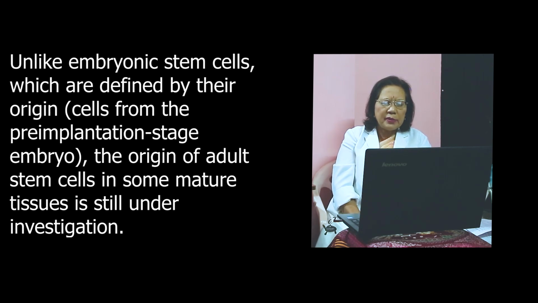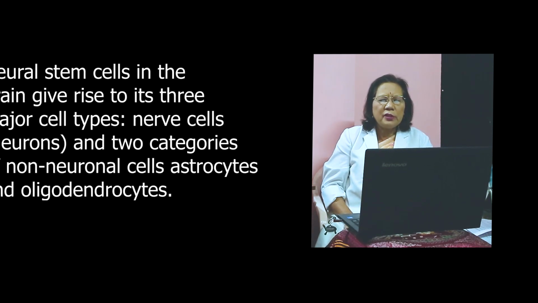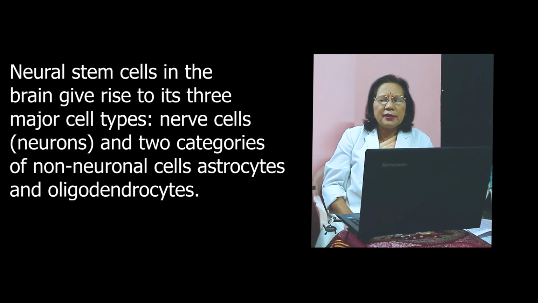Unlike embryonic stem cells, which are defined by their origin, cells from the pre-implantation stage embryo, the origin of adult stem cells in some mature tissue is still under investigation. So, differentiation pathways of adult stem cells.